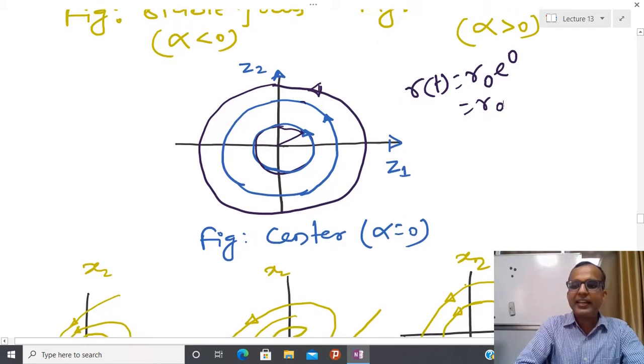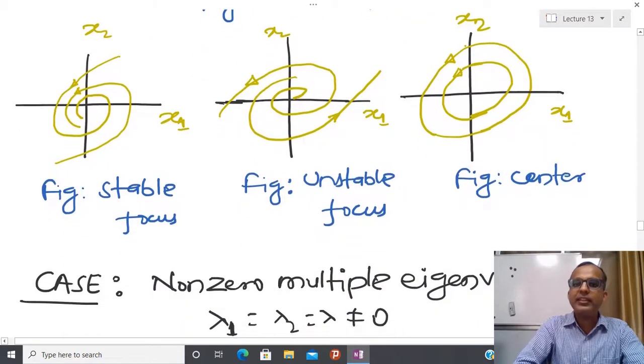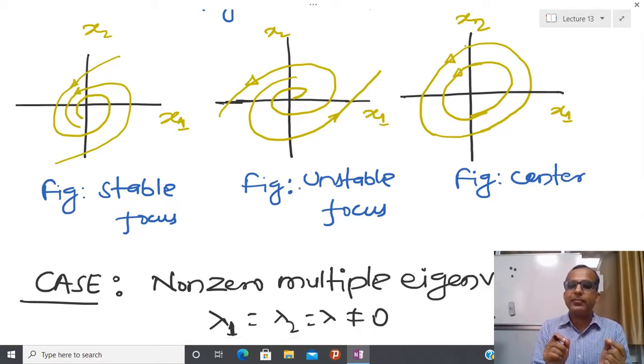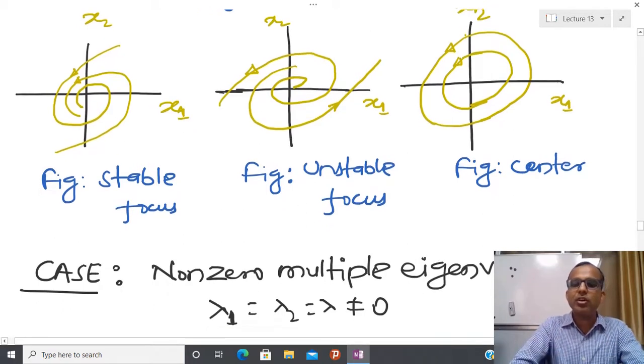And similarly, I can again plot these quantities in the original coordinate frame x1 and x2, with the help of the eigenvectors. I haven't drawn it here. So basically, what is our conclusion? In case of complex eigenvalues, I have three different kinds of behavior: either a stable focus if the real part of the eigenvalue is negative, an unstable focus if the real part of the eigenvalue is positive, and a center if the real part of the eigenvalue is 0.